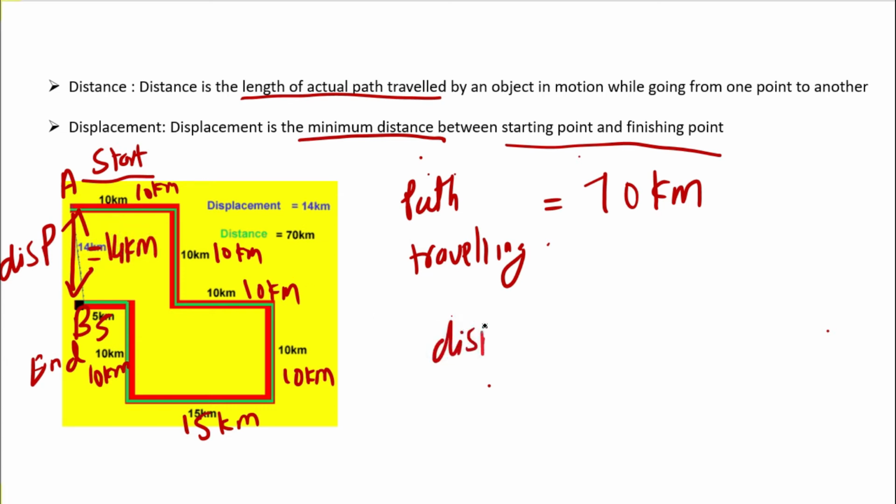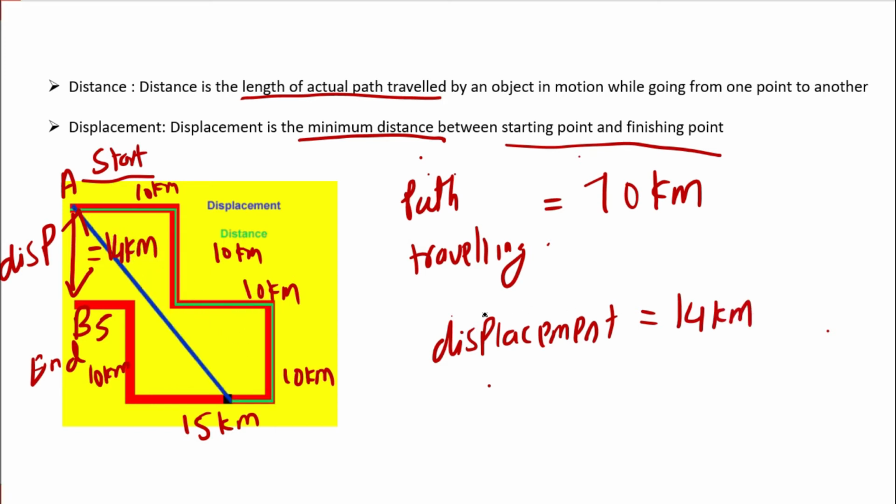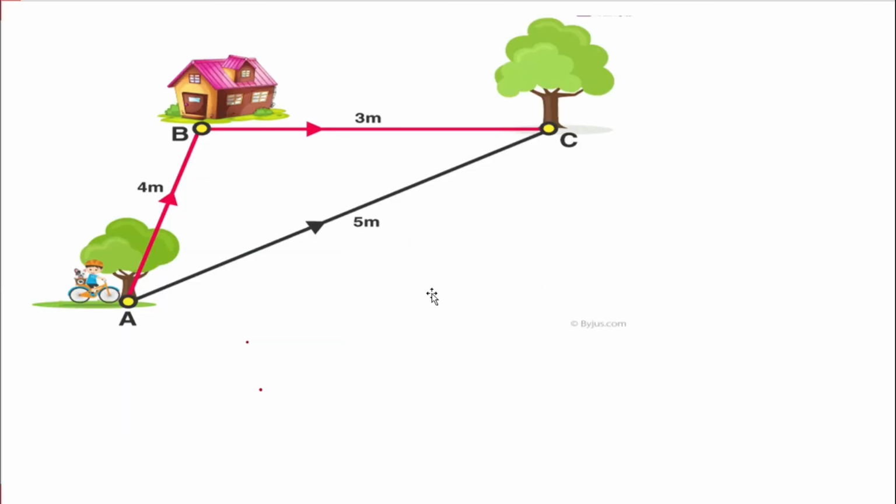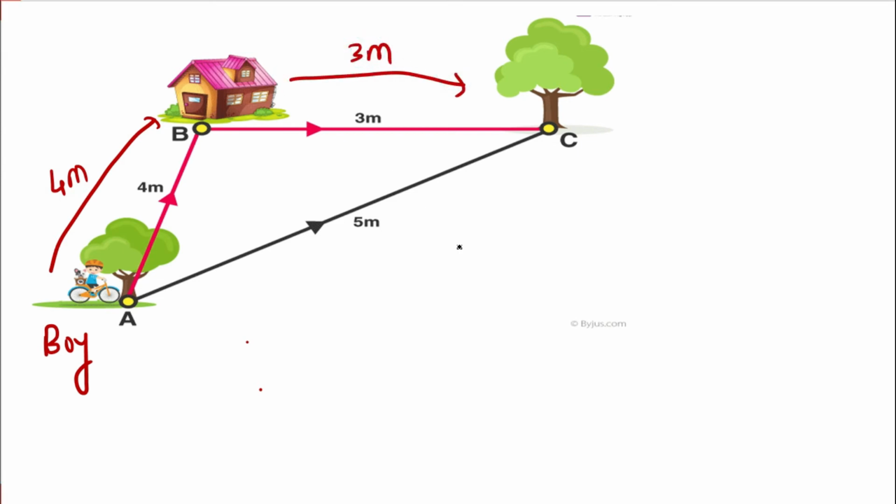So if I'm talking about displacement, it is equal to 14 kilometers. Now let's take one more example to clarify my point regarding distance and displacement. Consider a boy who is going from point A to point C. In between, he first goes to point B, which is almost 4 meters. Then from point B he goes to point C, which is almost 3 meters. So the total distance covered is 7 meters.